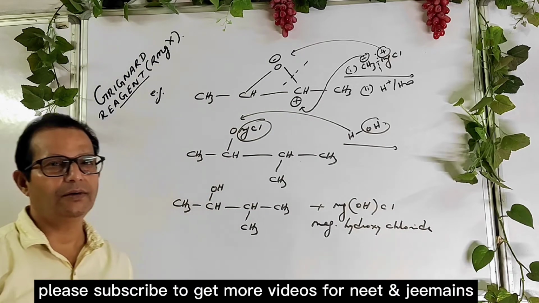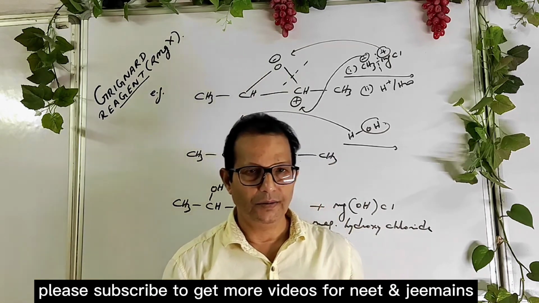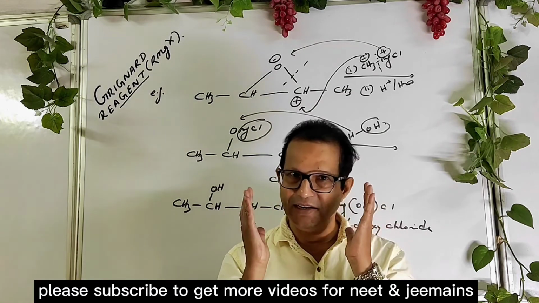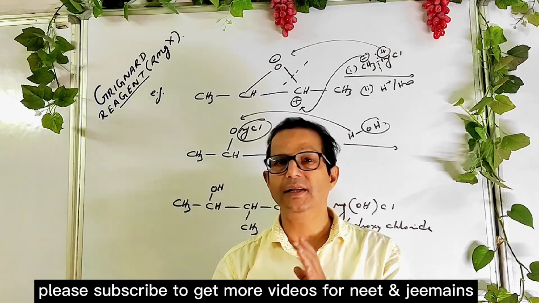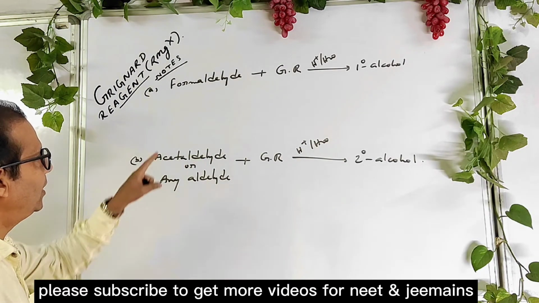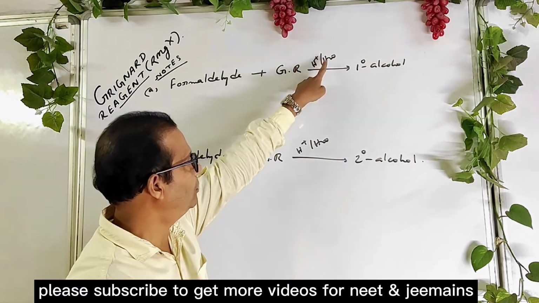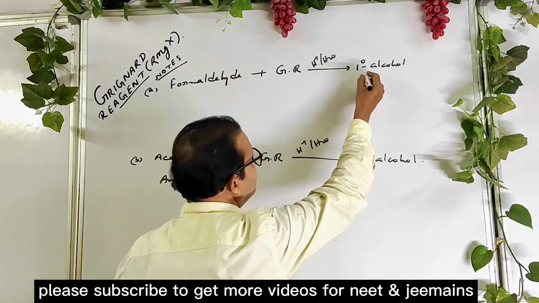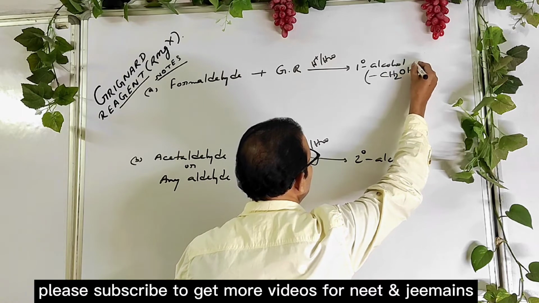So I think you understand it. Now see the next questions. These are the chemical properties of Grignard reagent, very important, which are not there in CBSE but which are there in entrance. So see the reaction: when formaldehyde reacts with Grignard reagent followed by acid hydrolysis, you get primary alcohol. Do you know what is a primary alcoholic group? If any alcohol contains CH2OH, this is primary alcohol.